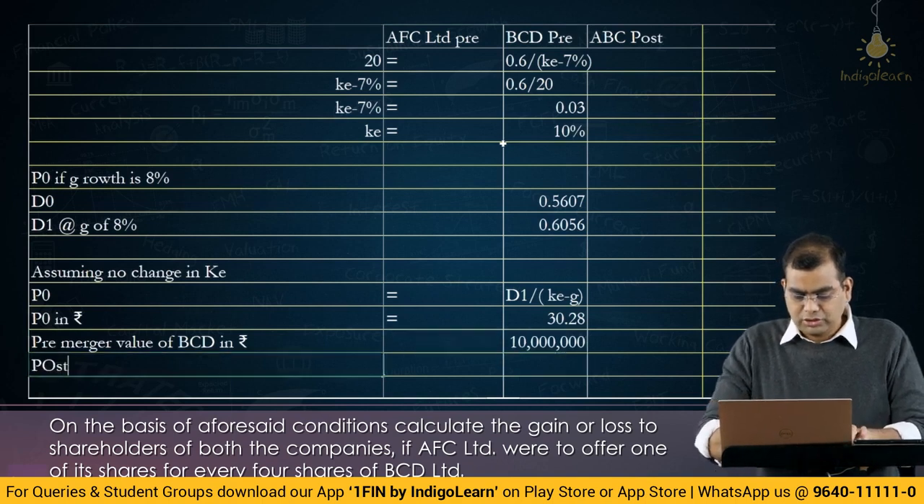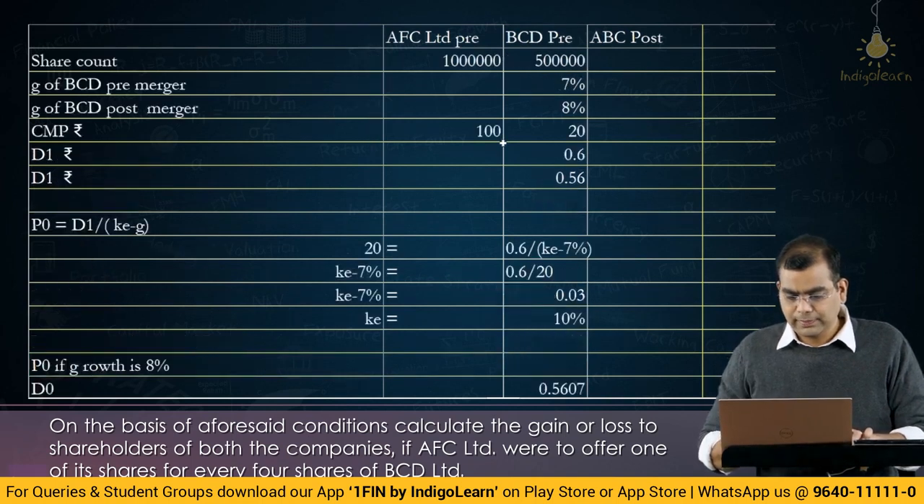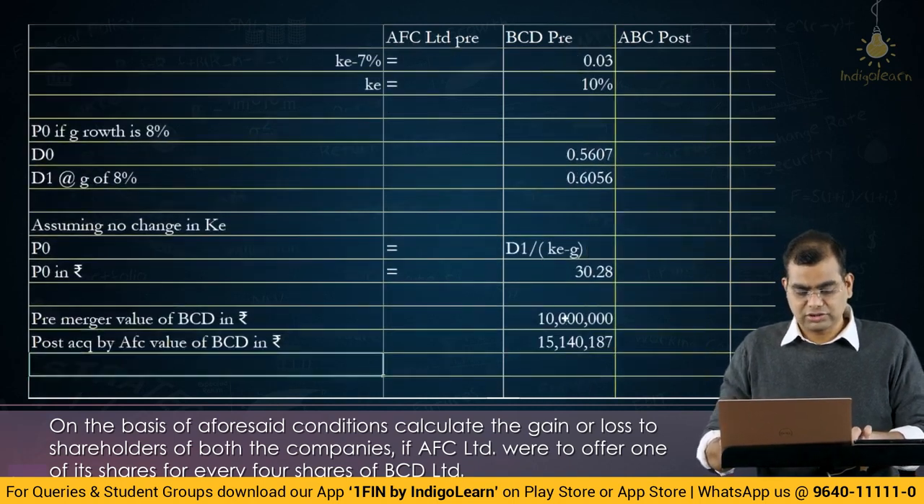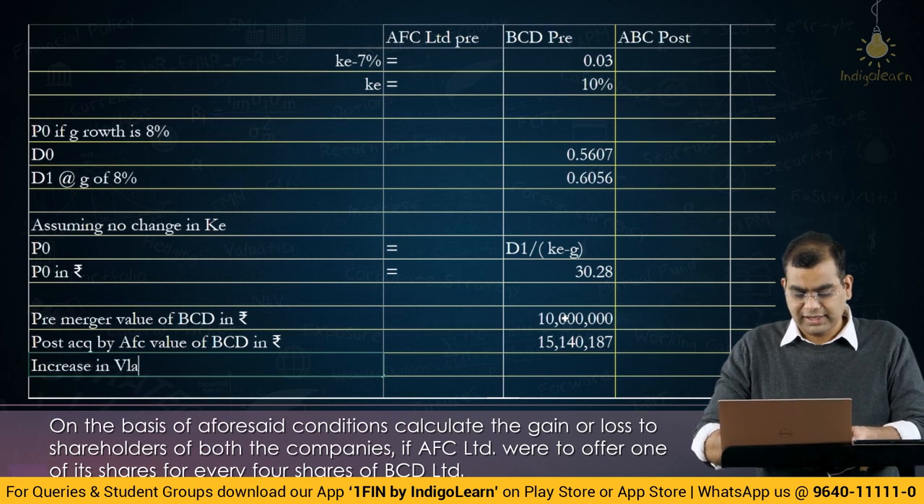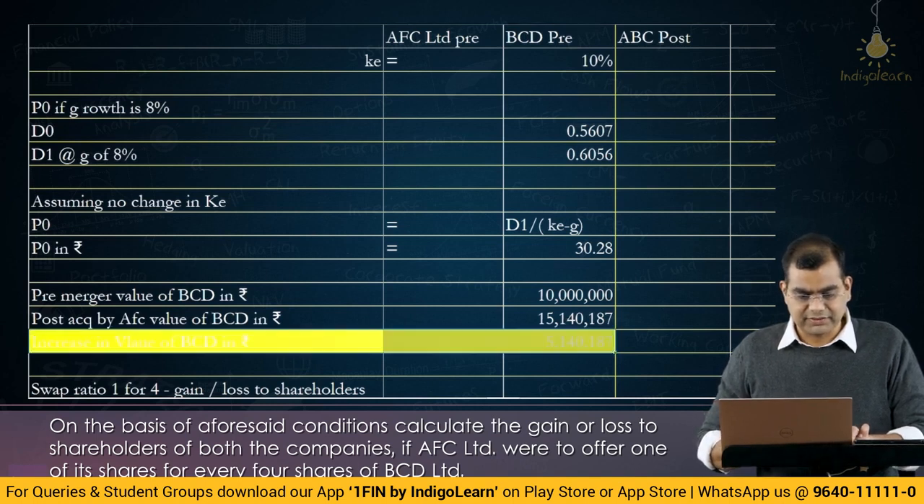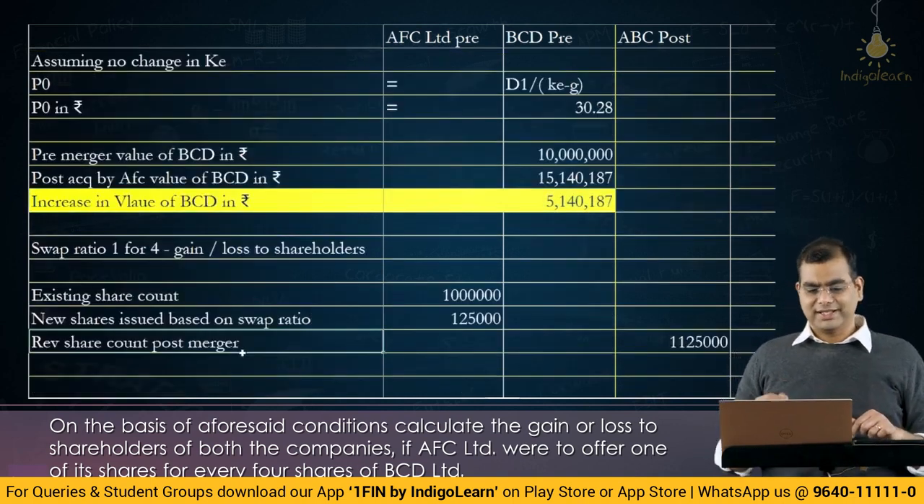Then post acquisition by AFC, the value of BCD in rupees is 30.28 into 5 lakhs, which is 1.51 crores. So, the increase in value of BCD in rupees is 1.51 crores minus 1 crore. You basically get 51 lakhs 40,000. Okay, this is the answer to the first part. I think I missed that particular specific point. I realized it when I was looking at the question for the second part.